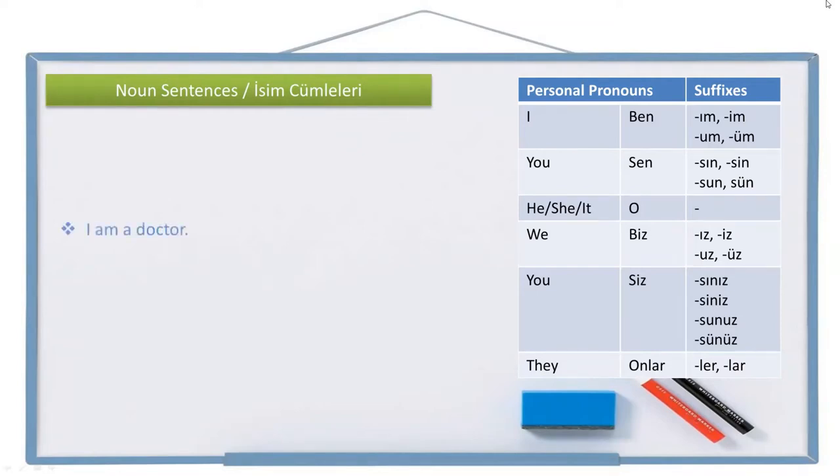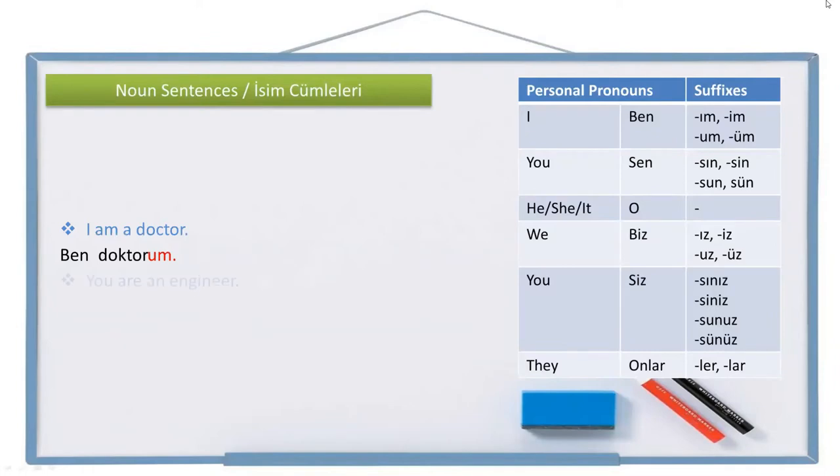The first sentence is, I am a doctor. Let's write it. I, ben, doctor, almost the same, doktor. And we are going to add the personal pronoun suffix to the end, doktorum. I'm a doctor, ben doktorum. So to write the personal pronoun is not enough. We need to write the personal pronoun suffix to the end.